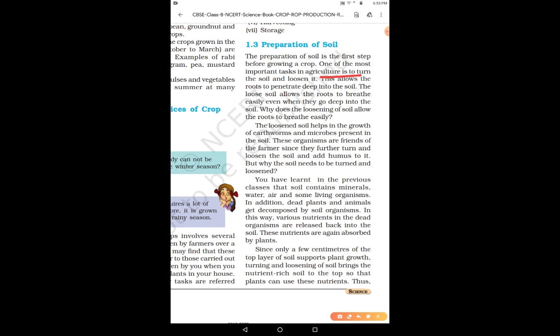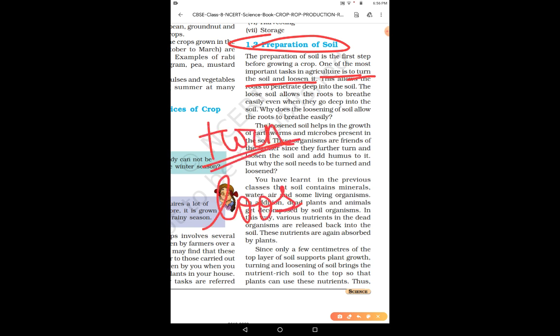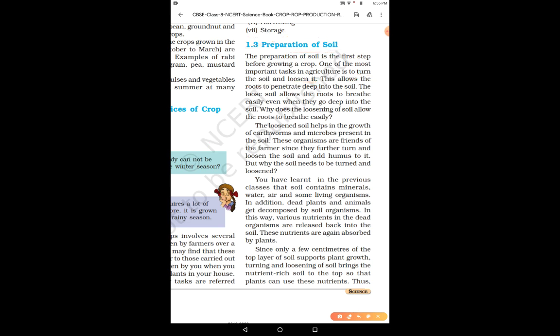It is to turn the soil and loosen it. Now in preparation of the soil, what is generally done? The soil is turned and loosened. This allows the roots to penetrate deep into the soil.